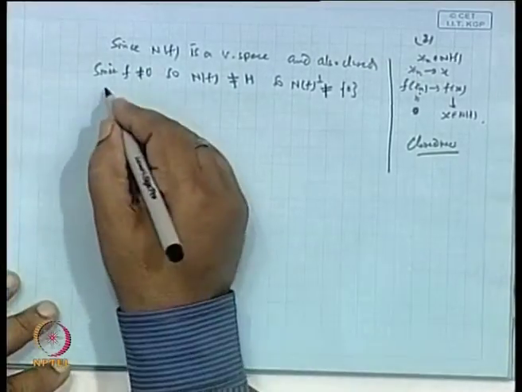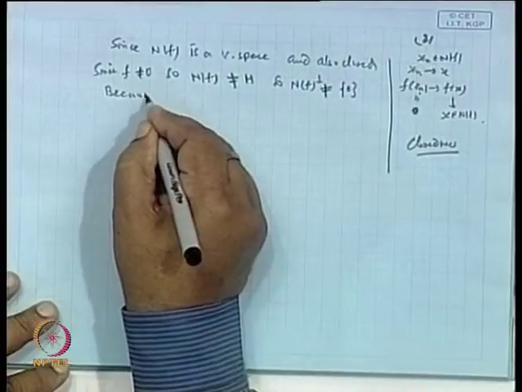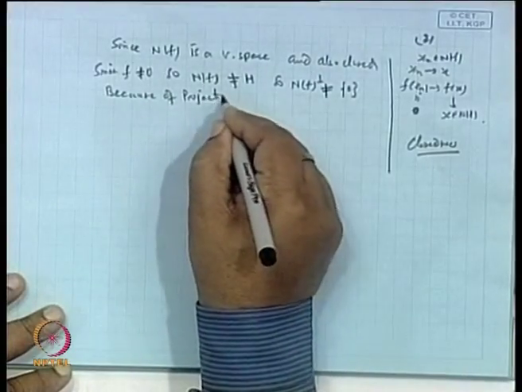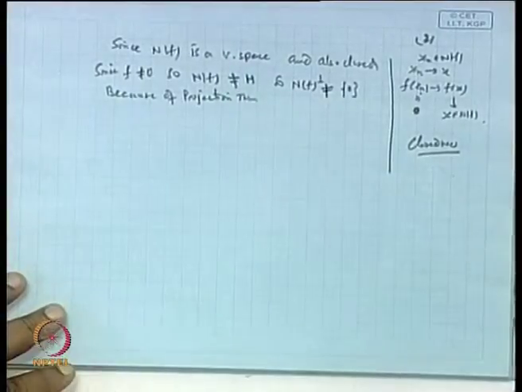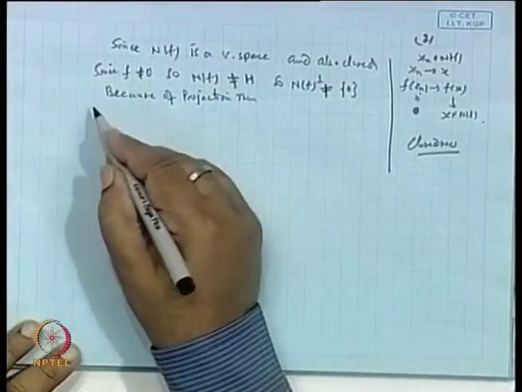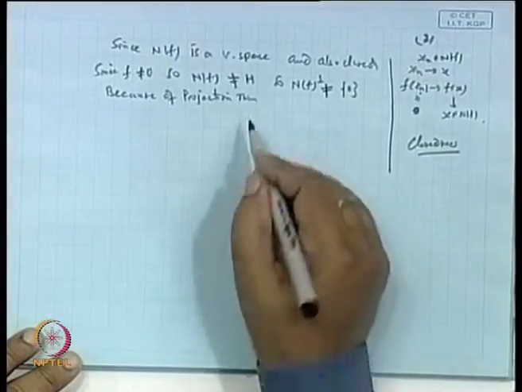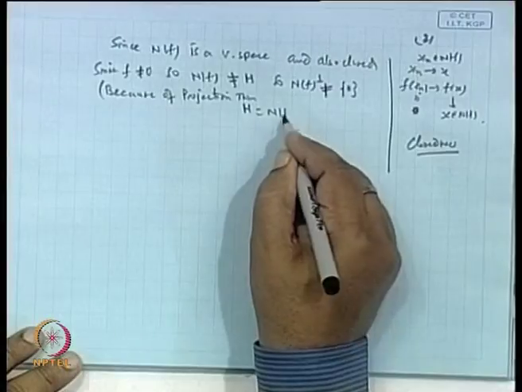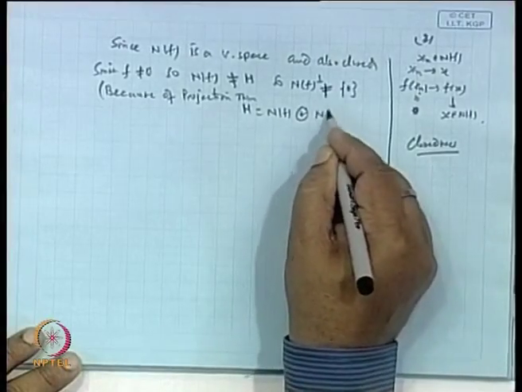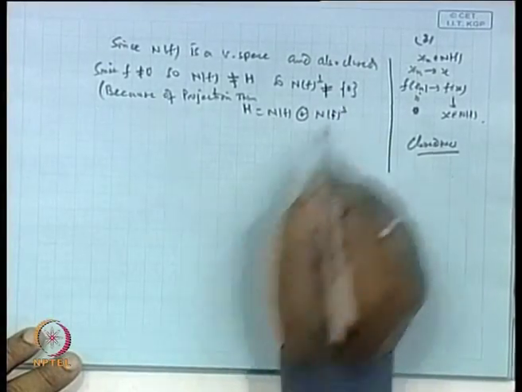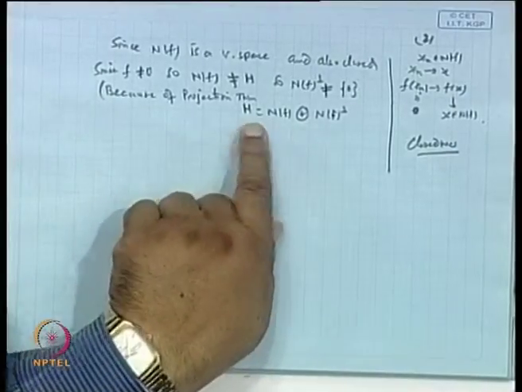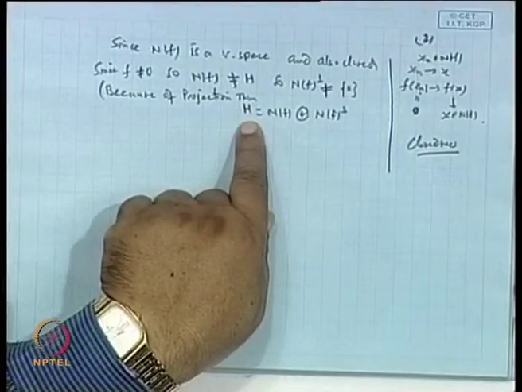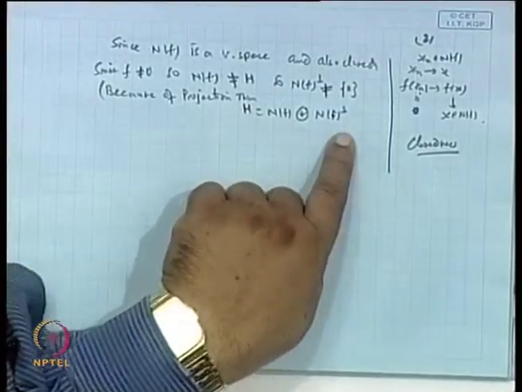Because of the projection theorem, is it not? The reason is that a Hilbert space H can be expressed as a direct sum of N f and N f orthogonal. Now, N f is not equal to H, clear. It means every element of H is uniquely represented by the sum of these two.